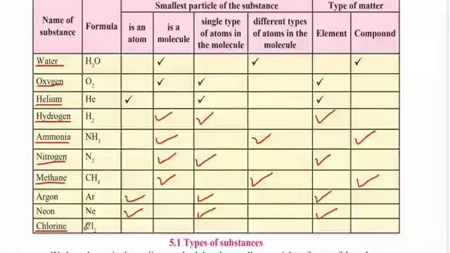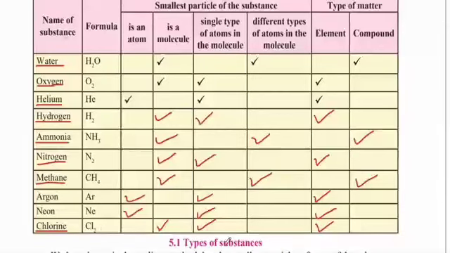Chlorine is denoted by Cl, and it is two atoms of chlorine combined together. So it is a molecule and it has a single type of atom in the molecule, and this is an example of an element. So let us summarize this table. An atom is the smallest unit of matter, and a molecule is a group of atoms. So if the formula has more than one atom, it will be a molecule.